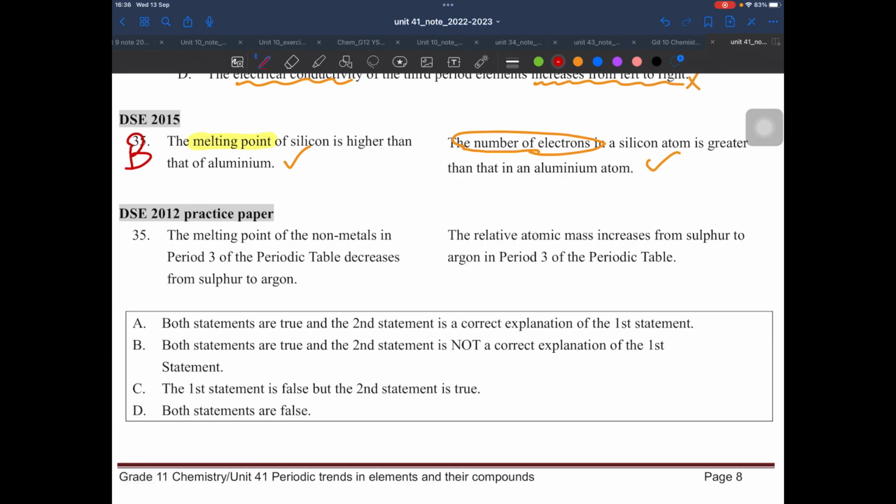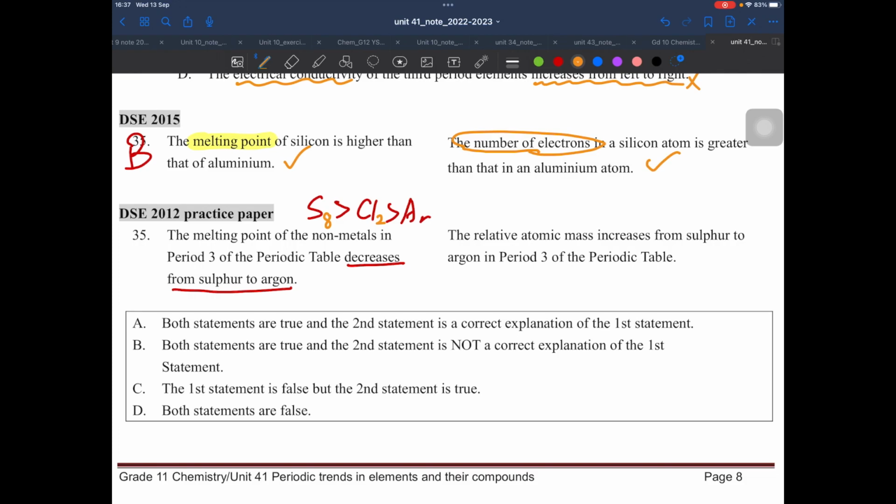Next one, the melting point of non-metals in period 3 decreases from sulfur to argon. Well, that means sulfur has the highest melting point, then chlorine, then argon. It looks good because we know that they have different sizes of molecule, right?